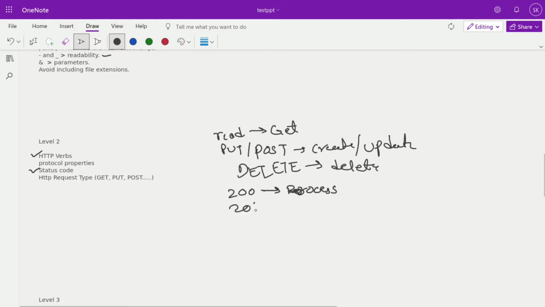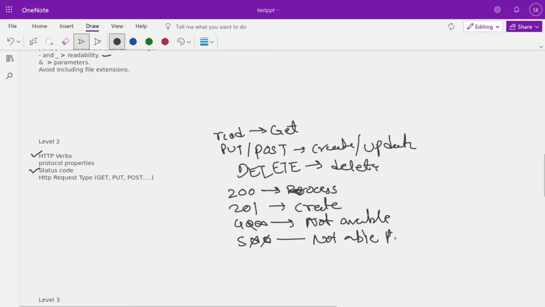In case of successfully created, we should return 201. If the server is not responding or the resource is not available, that means 404. If there is a processing error, that is 4xx and 5xx. Not able to process means our application is up but not able to process this request, and that comes under the 5xx bucket. Based upon our request, we can use 2xx, 3xx, 4xx and 5xx; all of these we use here.